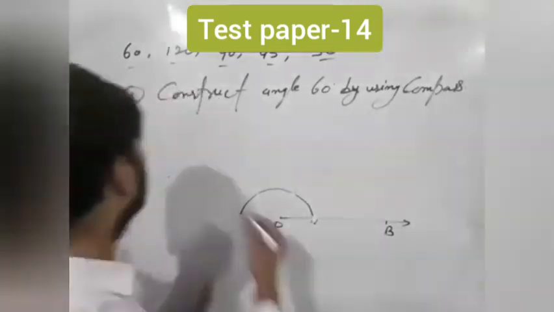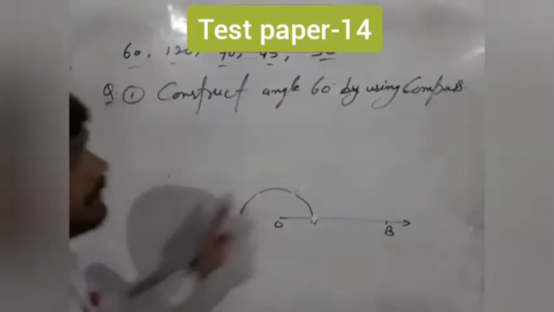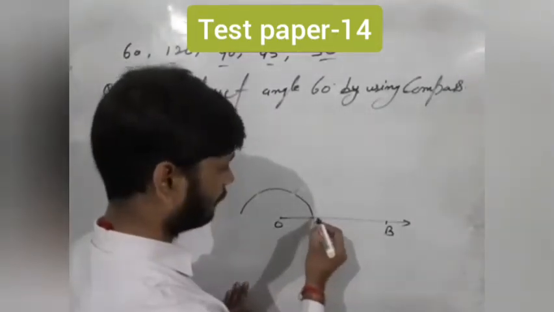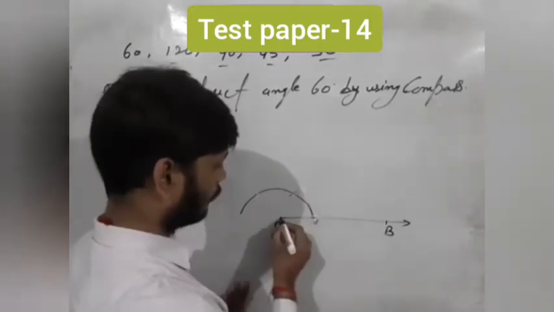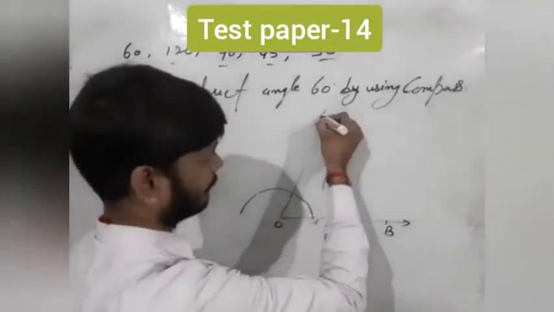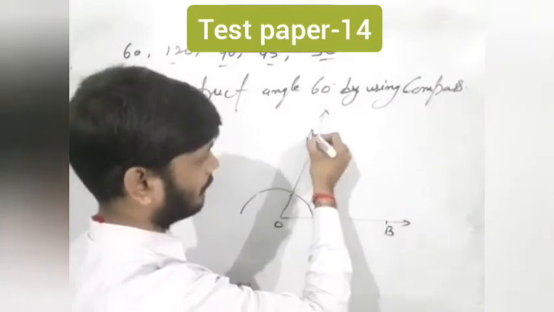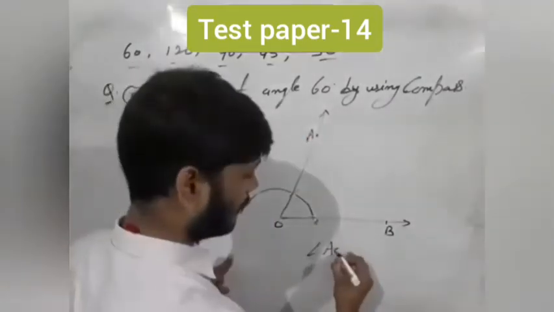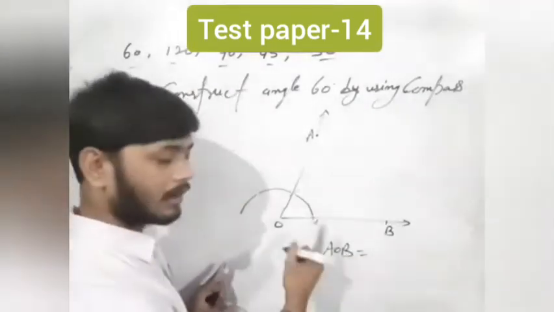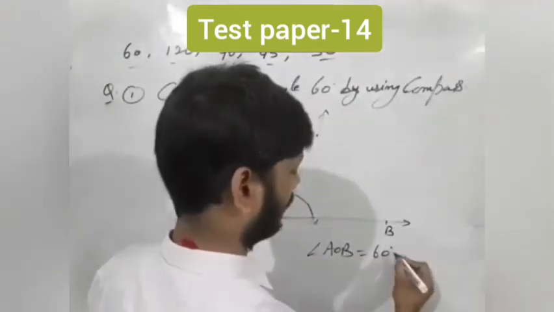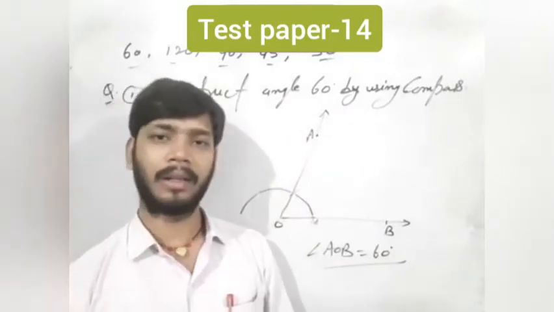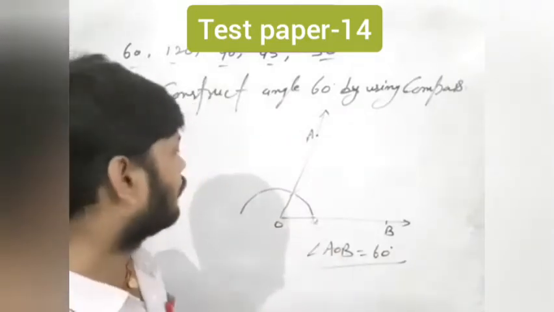So here students, first of all you have to construct an angle of 60 degrees. So here is the end point, construct this, join this and mark a point A on this arc. Students, here AOB is the required angle, that means the angle of 60 degrees. Clear students? Here it's a 60 degree angle.